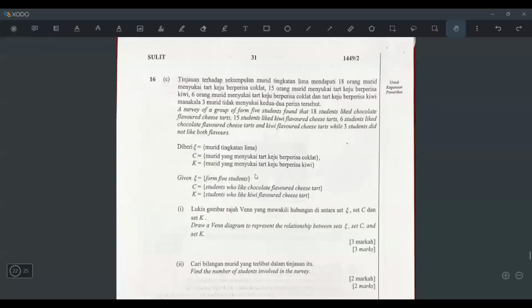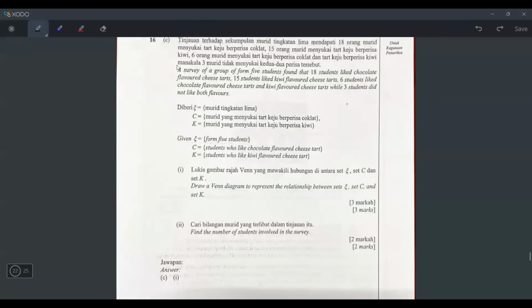Scroll down. Okay, 16C. Let's go. A survey of a group of Form 5 students found that 18 students like chocolate flavored cheese tarts, 15 students like kiwi flavored cheese tarts, and 6 students like chocolate flavored and kiwi flavored, while 3 students did not like both. So they are all cheese tarts. It's just that some are chocolate flavored, some are kiwi flavored.